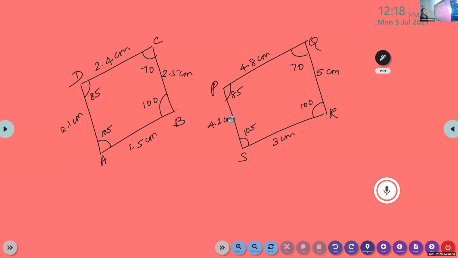Are they similar? Yes, ma'am. Why? If your answer is yes or no, be ready with the explanations also. Your answer is correct. It is yes. But why?